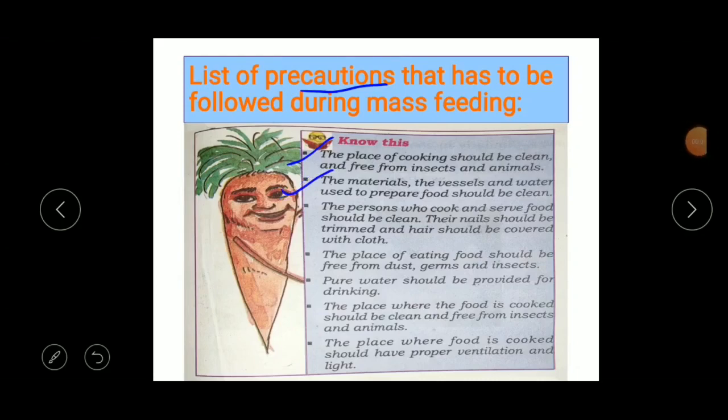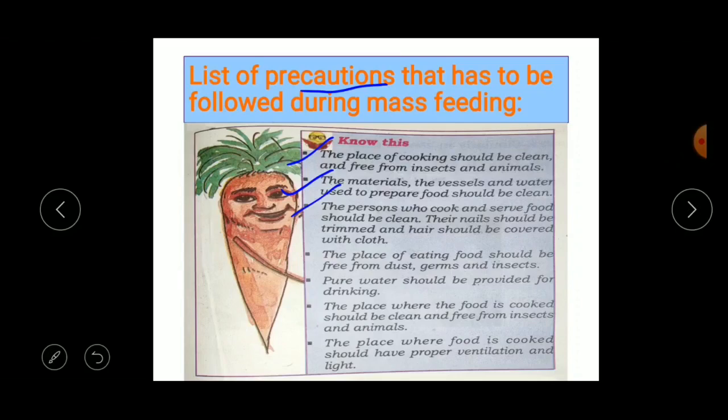The next point is the persons who cook and serve food should be clean, their nails should be trimmed and hair should be covered with cloth. The persons who cook the food and the persons who serve the food should be very clean, their nails should be trimmed and hair should be covered with cloth. If they do not cover their hair with cloth, there may be a risk that their hair may fall into the food, which makes the food spoil, right? So a person who cooks or serves the food should cover their head with cloth.